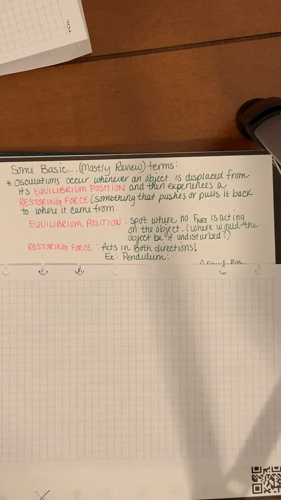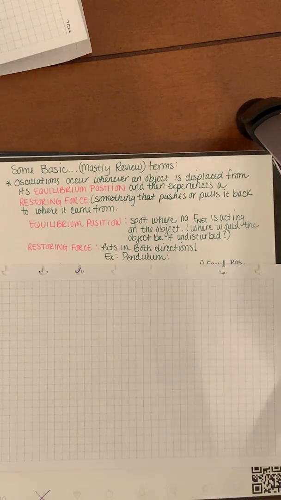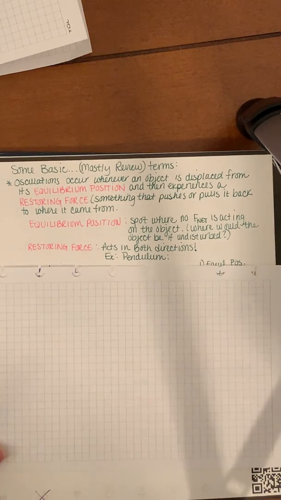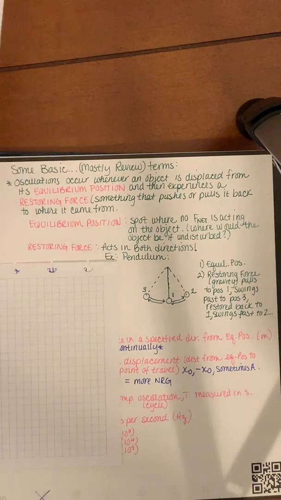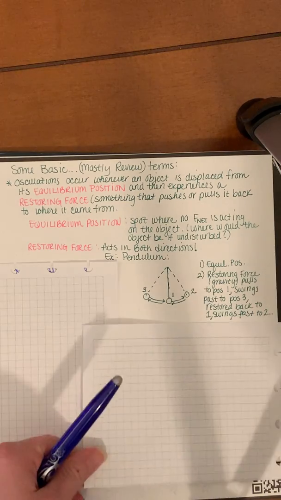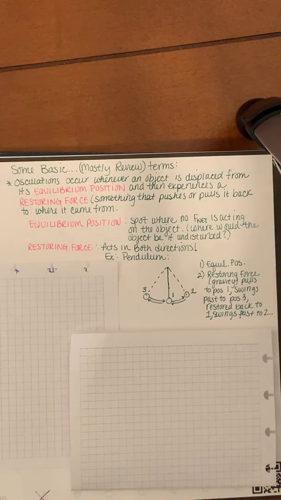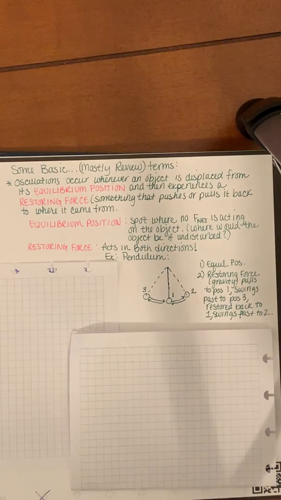Now with our pendulum in class, obviously over time, we're going to have things like friction that eventually get it to come to a stop. If it was a true simple harmonic oscillator, it would never come to a rest position. It would continue to move back and forth. And really, to get a true simple harmonic oscillator is not easy to do because there's always some sort of outside force acting on things, but we give it a shot. And if we can set up a system well enough, we can say that's basically a simple harmonic oscillator, or this is having simple harmonic motion, and we can go from there.